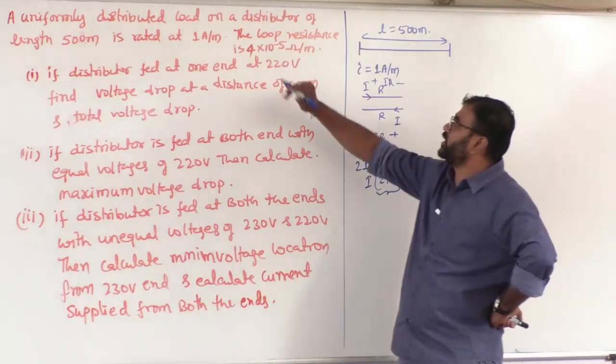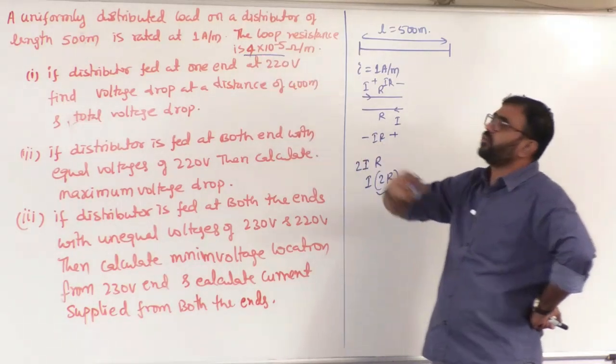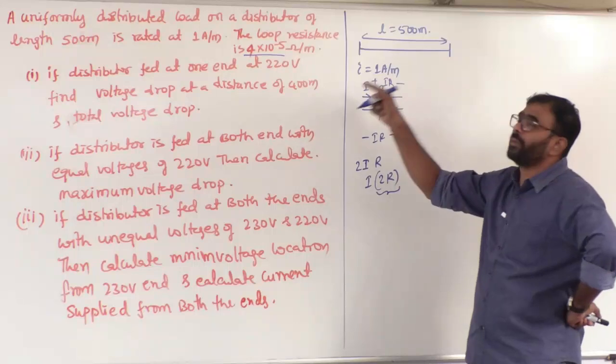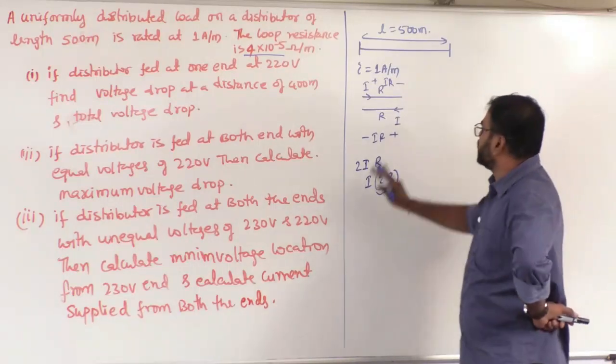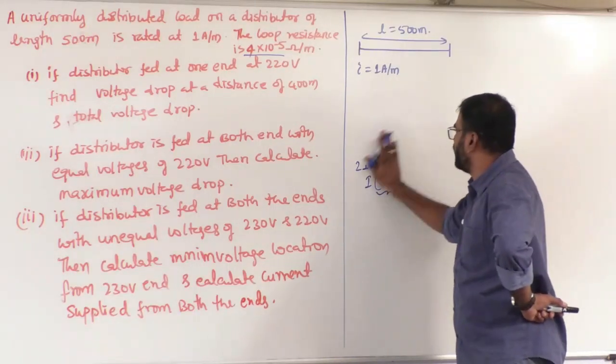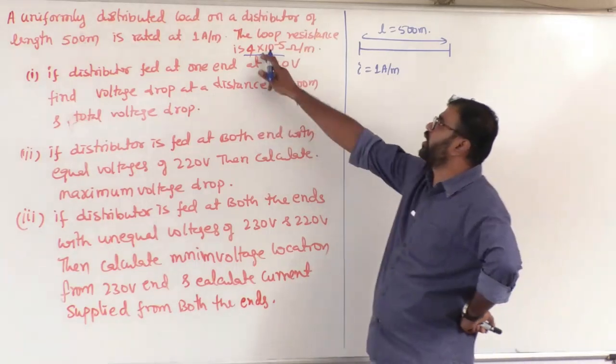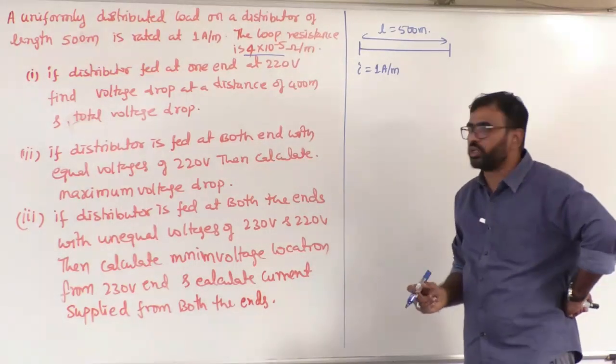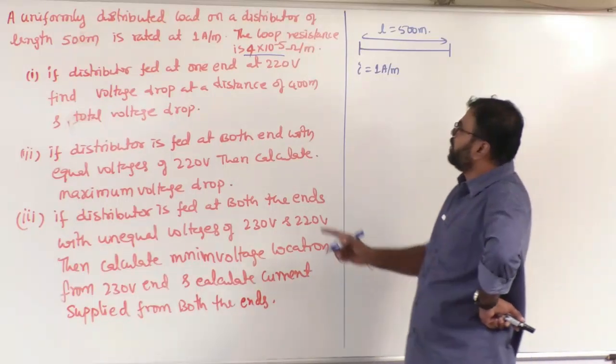But here you don't need to take the 2 multiplication. Why? By default, the loop resistance is given in the problem. So directly you multiply the current with the loop resistance, and that will give directly the voltage drop. Okay. Now, coming to the first question.